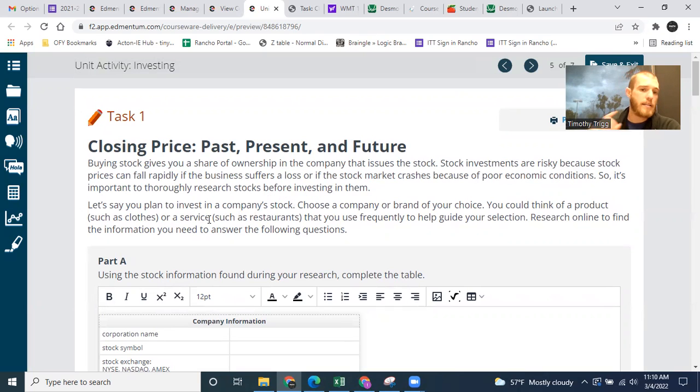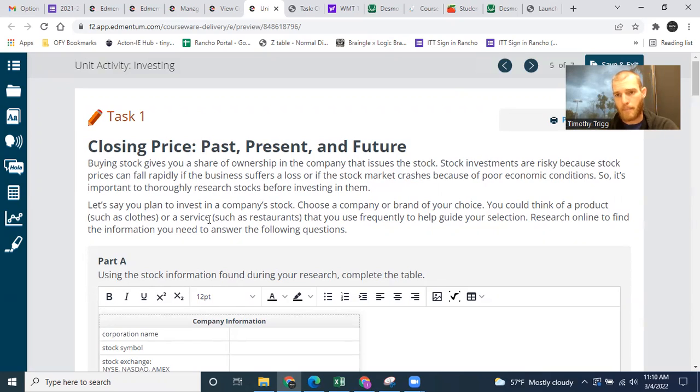Let's say you plan to invest in a company's stock. Choose a company or brand of your choice. You could think of a product such as clothes or a service such as a restaurant that you use frequently to help guide your selection. Research online, find the information you need to answer the following questions.